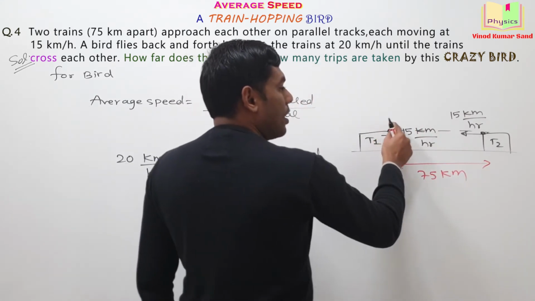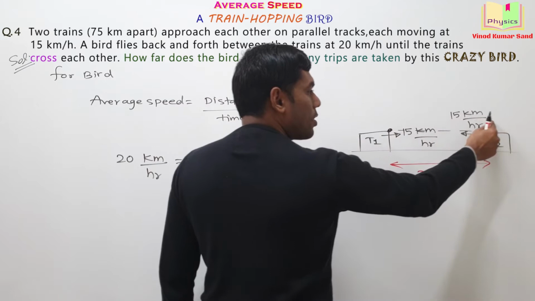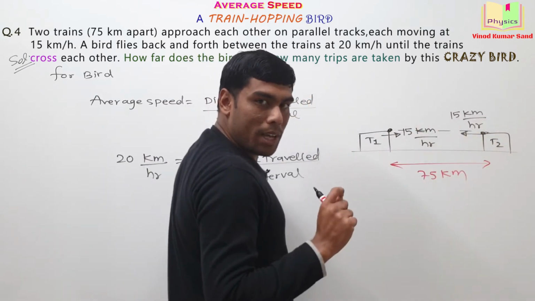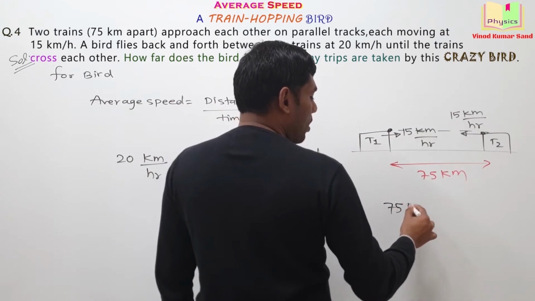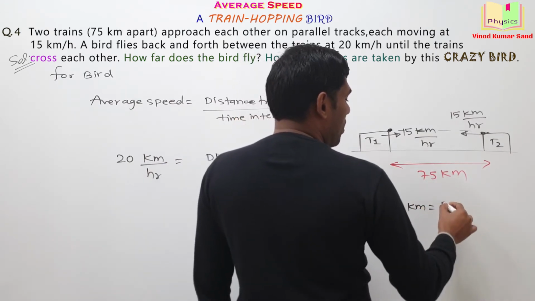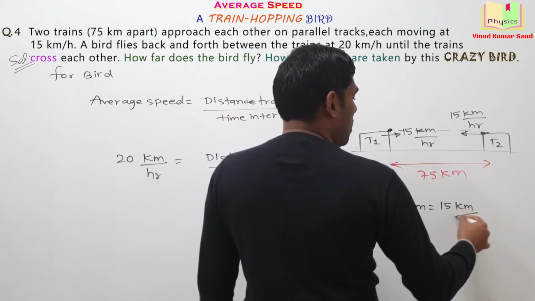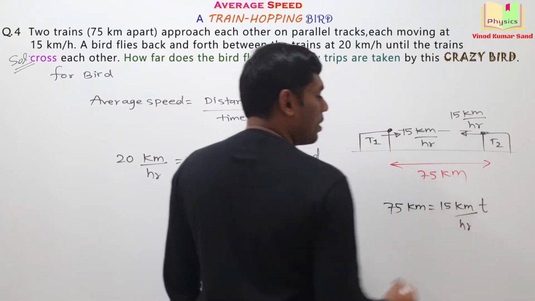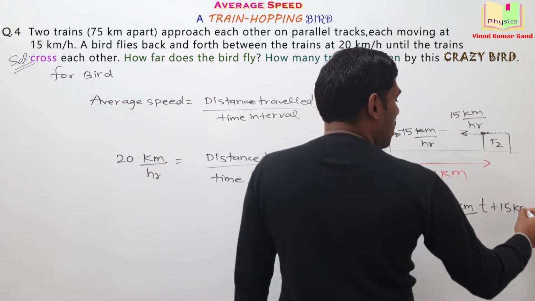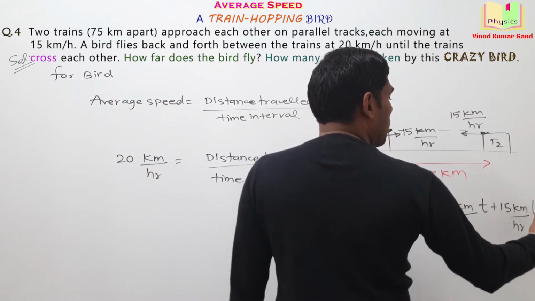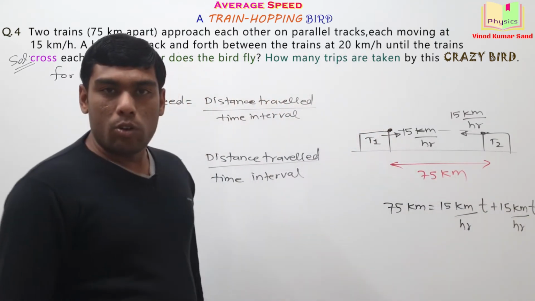Let's say this train travels for time t, then this will also travel for the same time t for the meeting or crossing. So the 75 kilometer can be written as 15 kilometer per hour into time t. And the same thing you can do for this train, 15 kilometer per hour into time t. Do you agree?